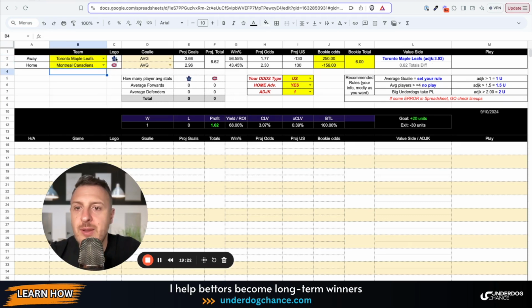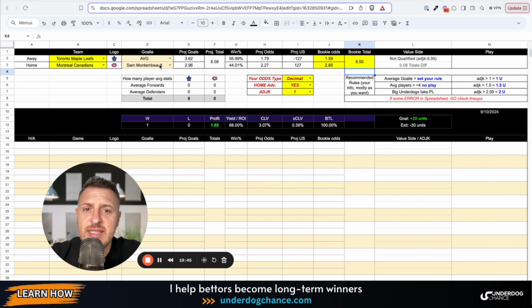So those are all information about probable starting goalies, and we can say, okay, Toronto against Montreal, so they will start with Joseph Woll, and they will start with Montembeault, and the odds are, I will go back to decimal, I don't like American odds. So it is 1.59, 2.6, and the total is 6.5.